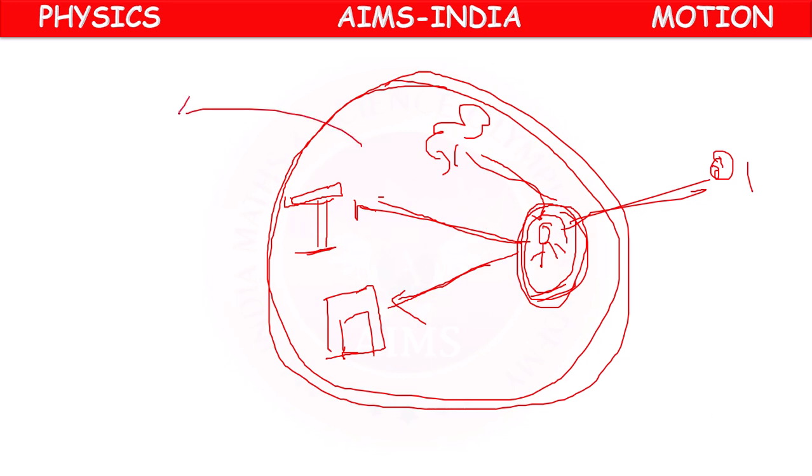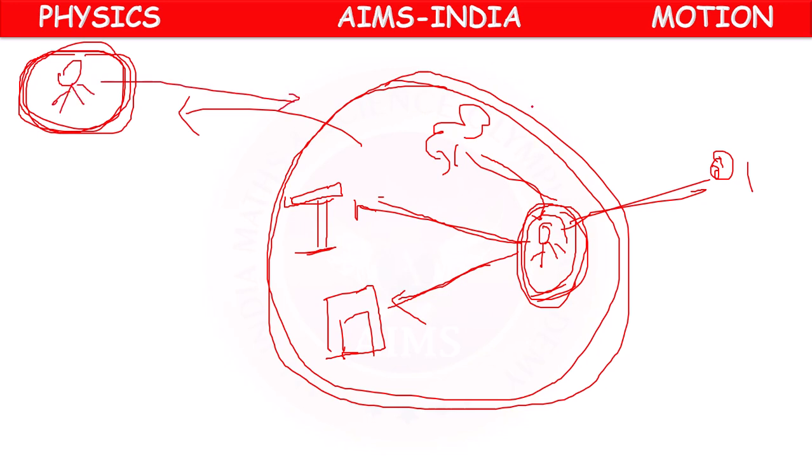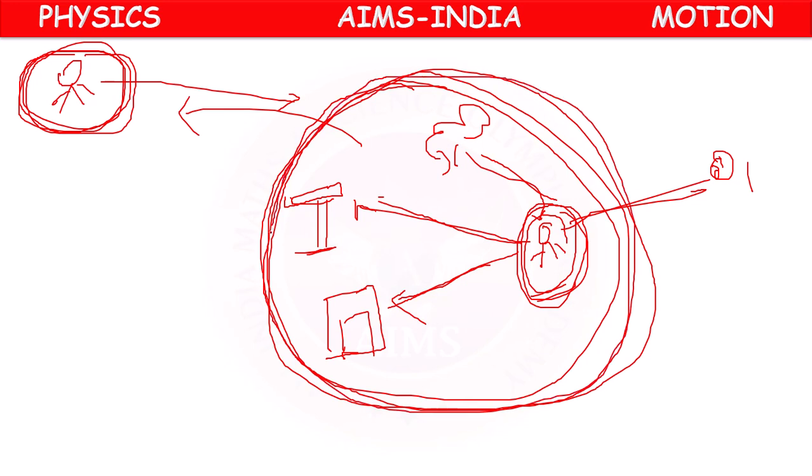But if we observe from another planet or somewhere else out of the earth, from there, if an observer is observing the position of all these objects, then earth is not an object which is under rest. It is a moving object. Earth is rotating around itself and also revolving around the sun. According to the observer who is outside, for him the tree will be moving, the lamp post will be moving, the classroom will be moving, even this observer O1 also will be moving.